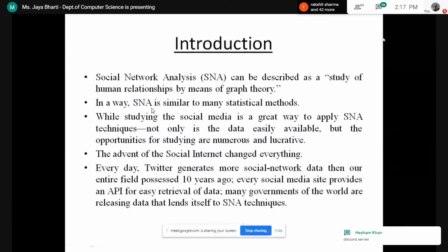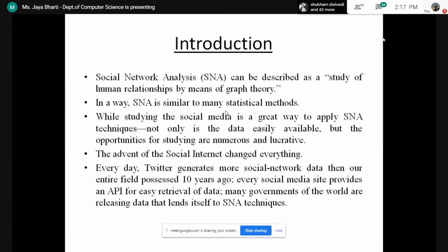So it is saying that in a way SNA is very similar to statistical methods. We will see how it is similar. While studying social media, it is a great way to apply SNA techniques, not only because the data is easily available, since we can collect data from Facebook or Twitter at any time, but the opportunities for studying are numerous and lucrative.